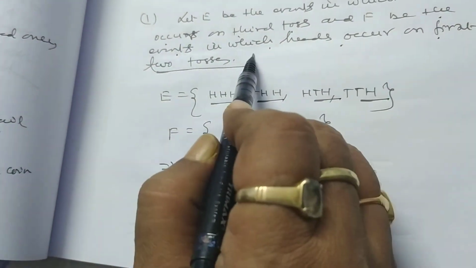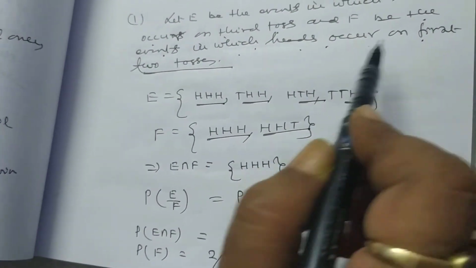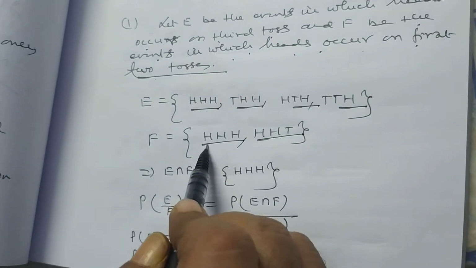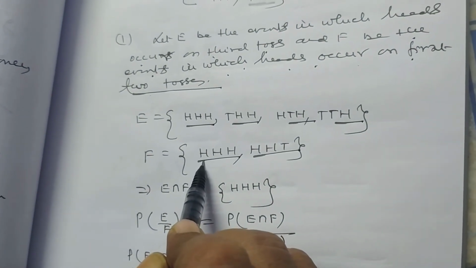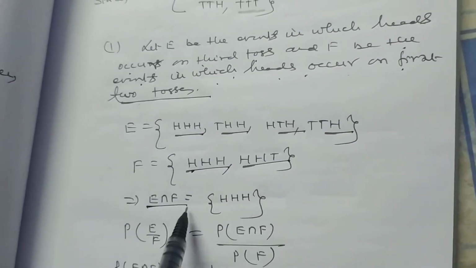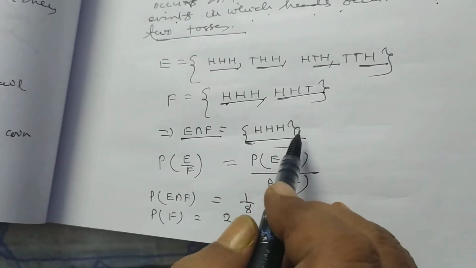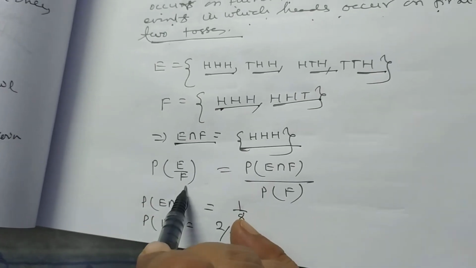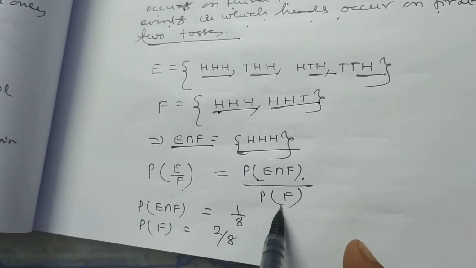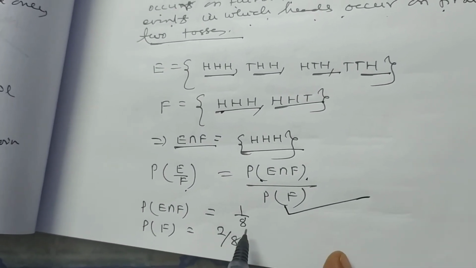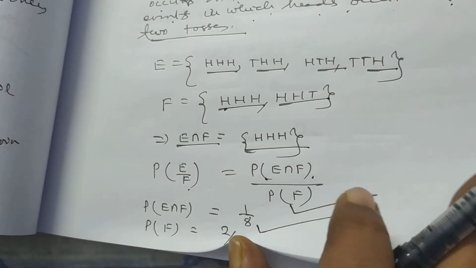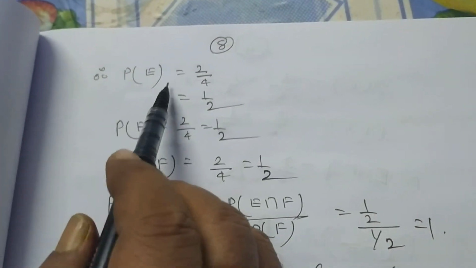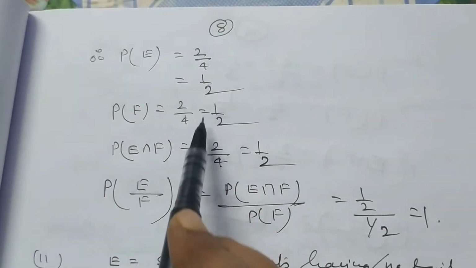Here head occurs on the first 2 tosses. So, E intersection F is equal to HHH. So, probability of E by F is equal to probability of E intersection F by probability of F. Probability of E intersection F is equal to 1 by 8 and probability of F is equal to 2 by 8.